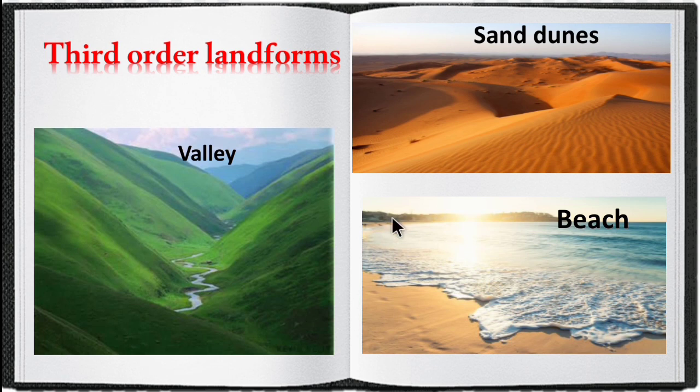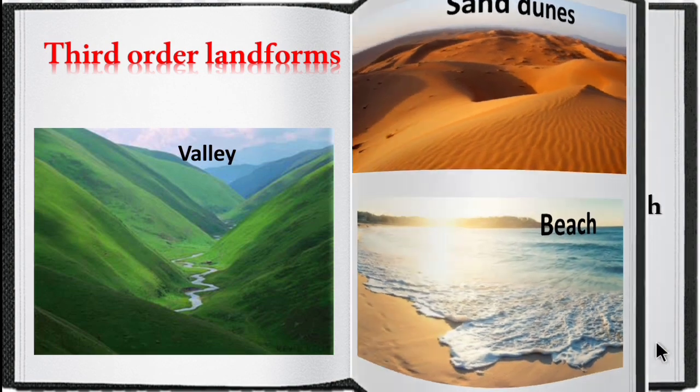Then we can see the third order landforms. Valleys, sand dunes and beaches come under third order landforms.